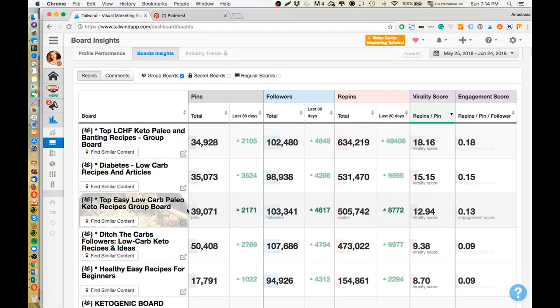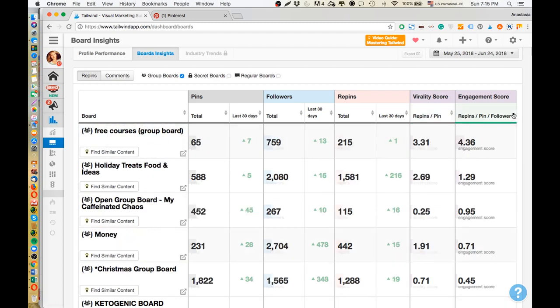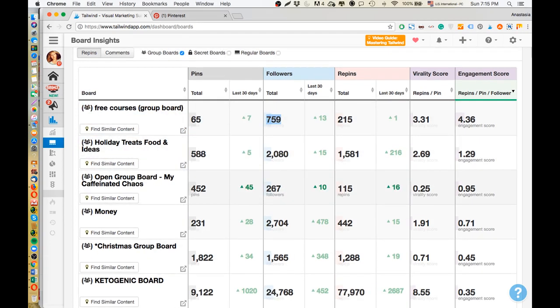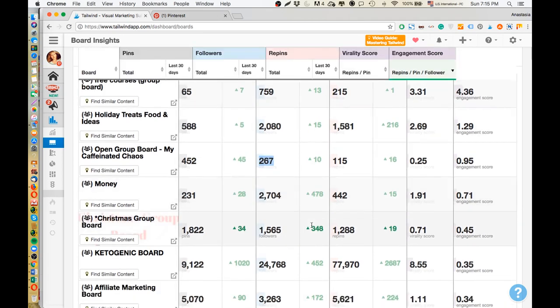So let's think about it this way. If you filter by engagement score, you will definitely find on top the boards with lower following. So they're getting a high engagement score not because they really have high engagement, but because they have very low following.